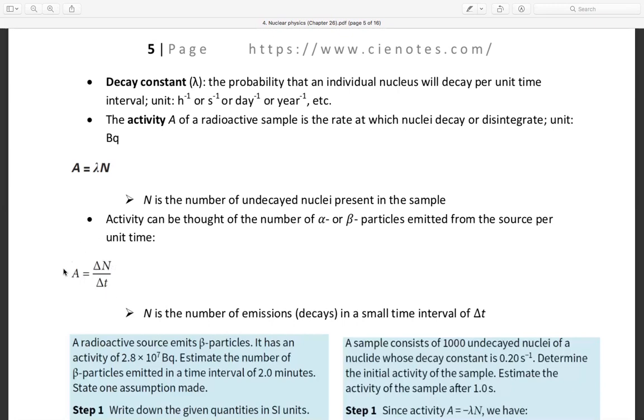We call it in Bahasa laju peluruhan, the rate of decay. This is like velocity: something divided by time is like a speed, so this is like the speed of decay. It is the number of emissions or decays in a small time interval delta t. This is like dy over dx, differentiation.